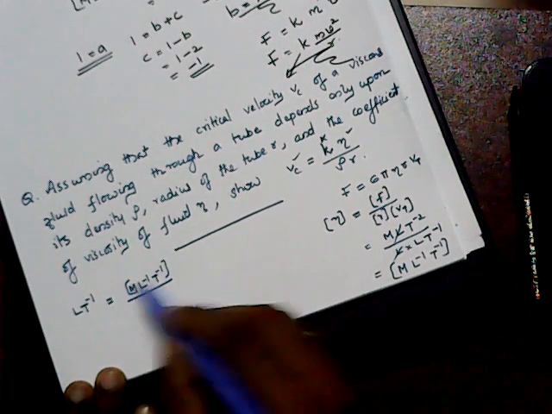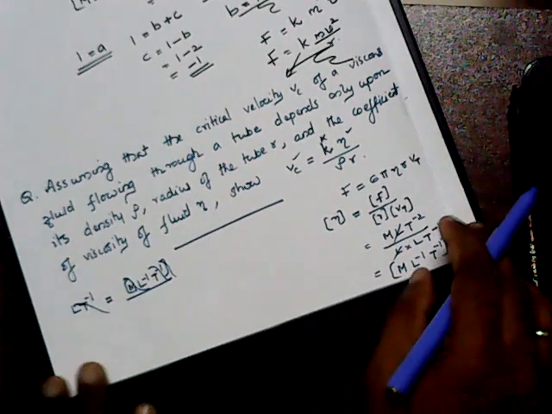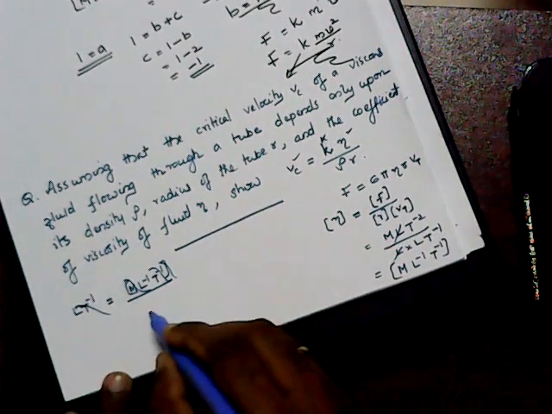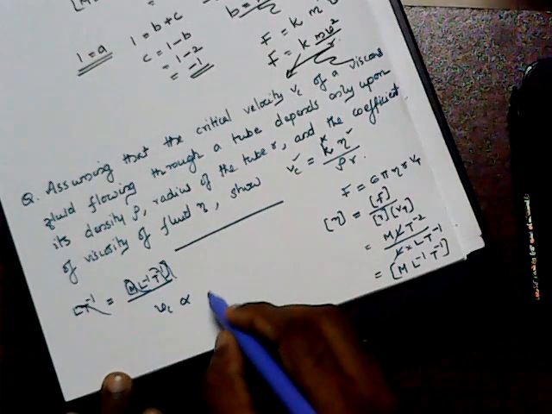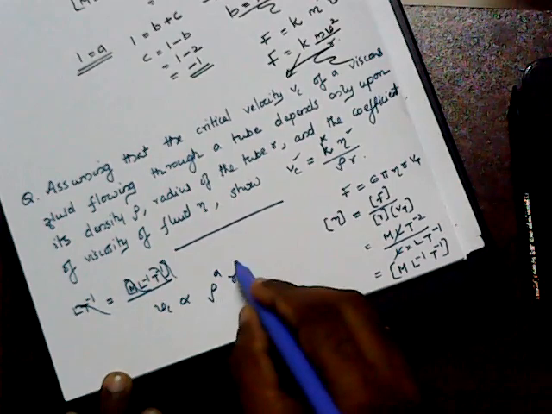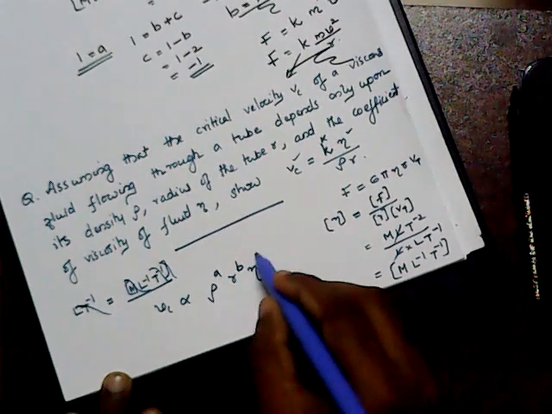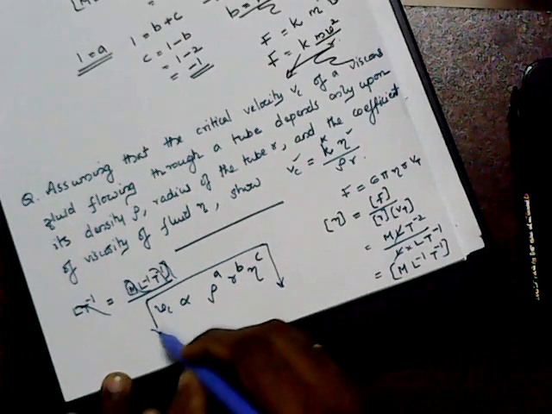So we have to show that, but the dimensional method we have to use. We can just use the simple concept as Vc proportional to rho raised to A, R raised to B, and eta raised to Z. Then we can derive that concept.